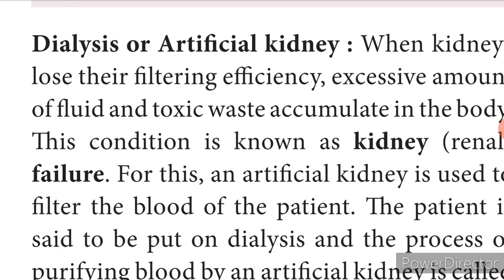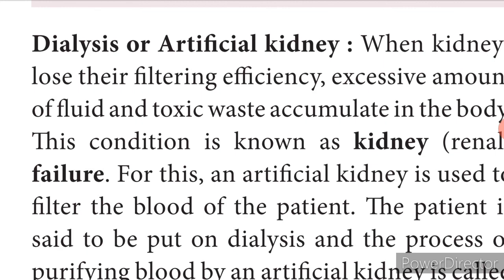Artificial kidneys can be used to dialyze, or purify, the blood, which is called dialysis, and the purification of blood through the artificial kidney is called hemodialysis. And if renal failure occurs in some patients, the doctor advises kidney transplantation.